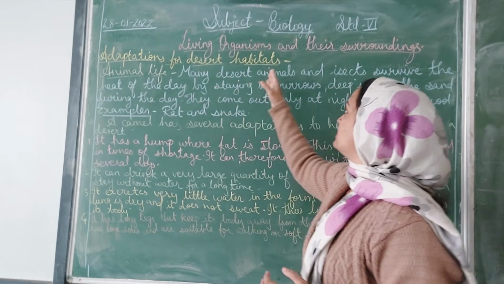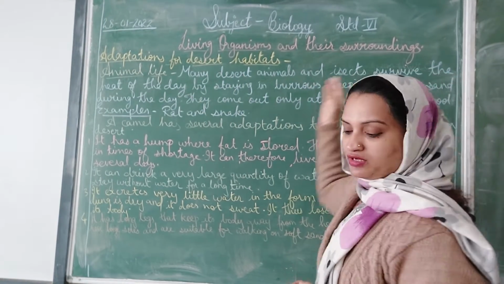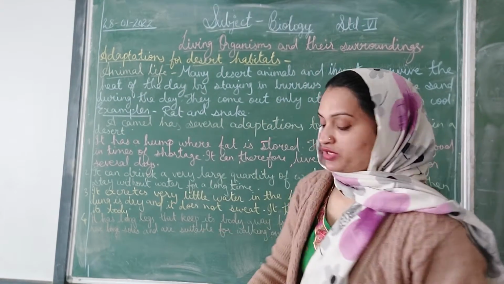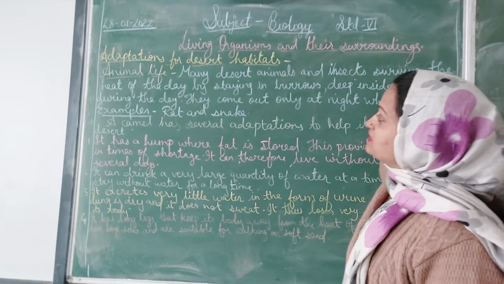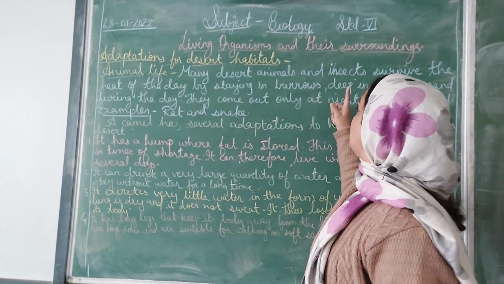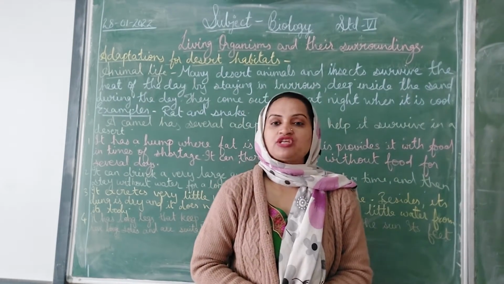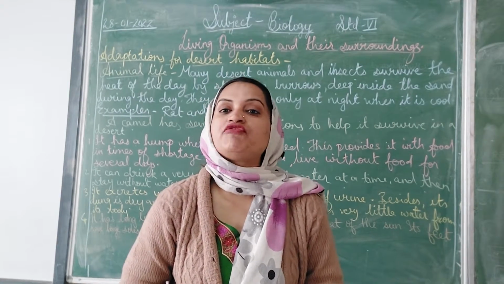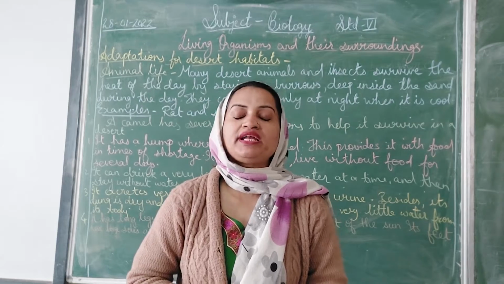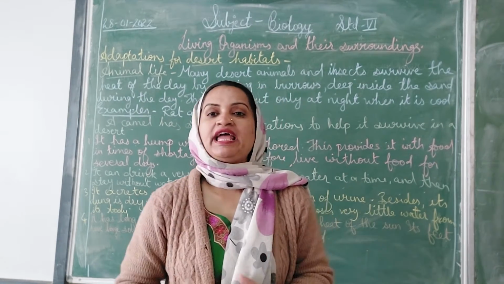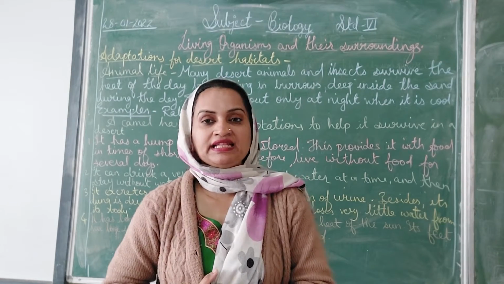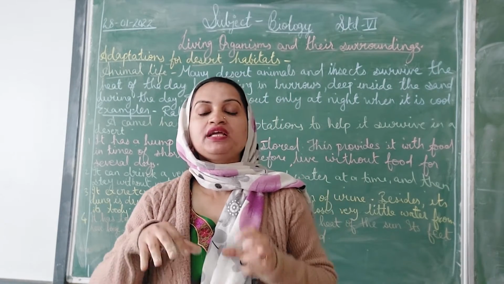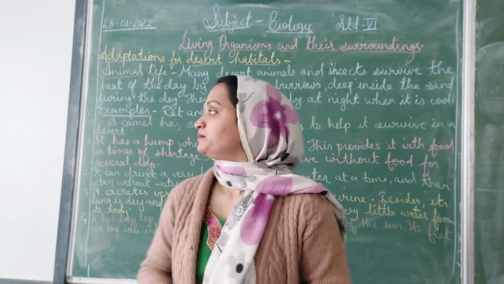Animal life. Many desert animals and insects survive the heat of the day by staying in burrows. As we had seen in the last session, in the desert area the temperature is very high. It's too hot there, so it's very difficult for any life to survive there. The animals that stay there, in order to fight this high temperature or heat, stay in the burrows during the daytime.